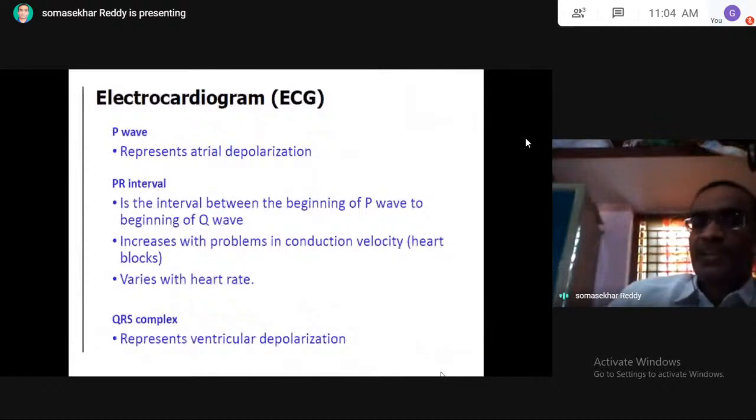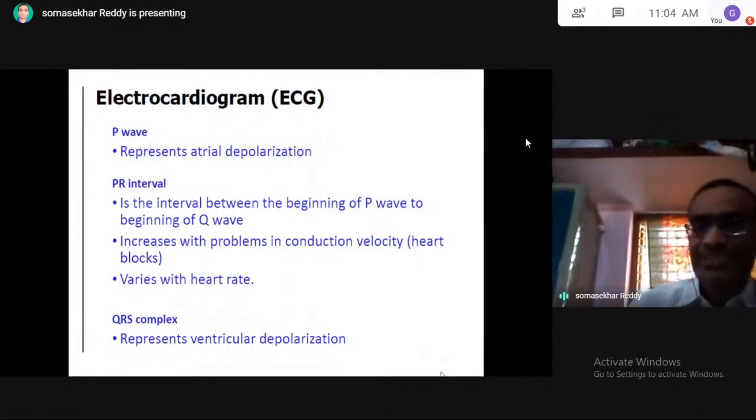That P wave represents atrial depolarization, nothing but atrial contraction. This is the question from the previous drug inspector examination: P wave represents dash: atrial depolarization, ventricular depolarization, atrial repolarization, or ventricular repolarization? Answer is atrial depolarization. Always there is, first of all, contraction of the atria. That is, P wave represents atrial depolarization.